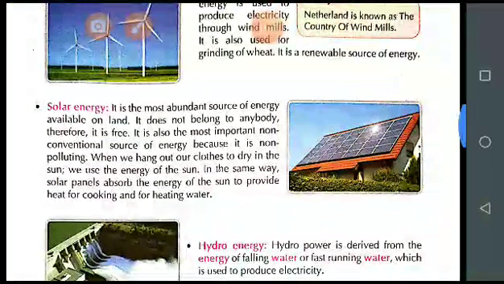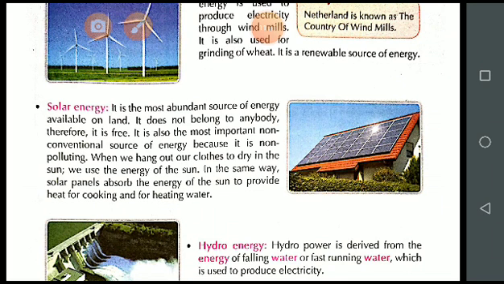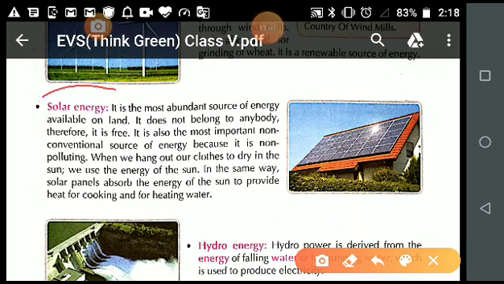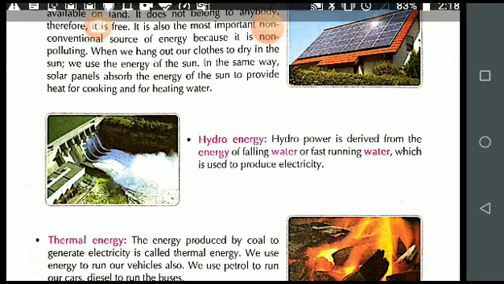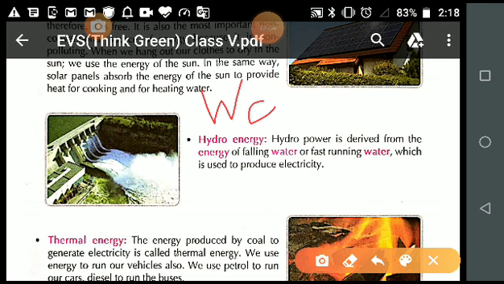See, next, solar energy. Here we are utilizing the energy of the sun. With the sunlight, which energy are we getting? The energy which we are getting is solar energy. Next, see here, hydro energy. This is energy we are getting from water, and we use it to produce electricity.